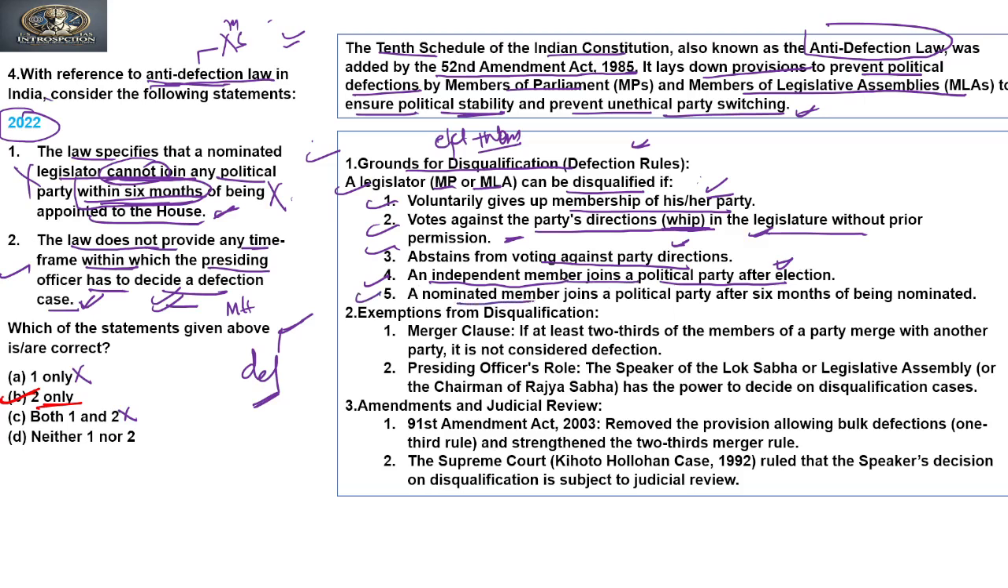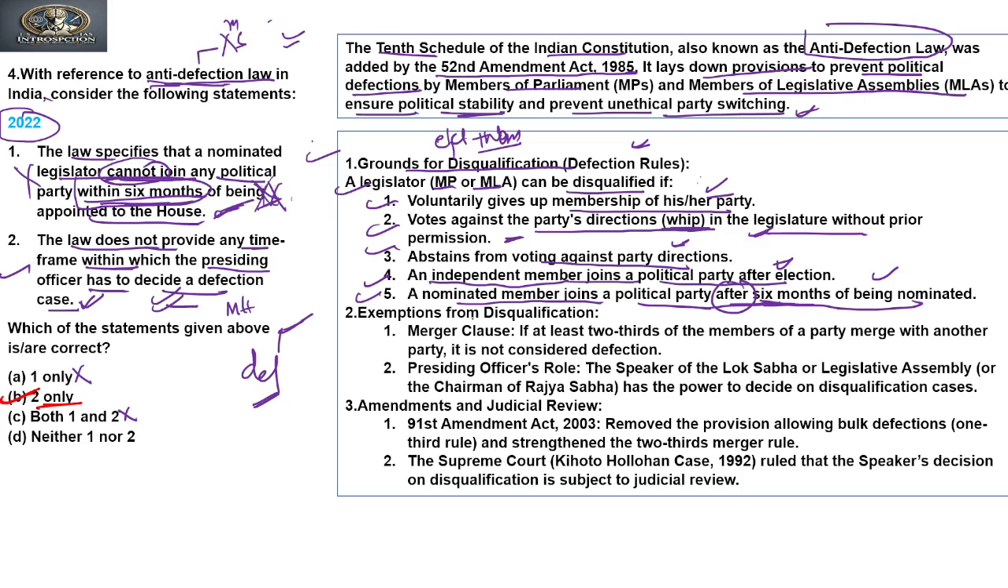Next, a nominated member joins a political party after 6 months of being nominated. So if a person joins any political party after the 6 months, not within 6 months. If the nominated member joined a party within a period of 6 months, then he is not disqualified to hold membership. But if he joins after 6 months, then only he can be disqualified. So on this line, the first is incorrect.